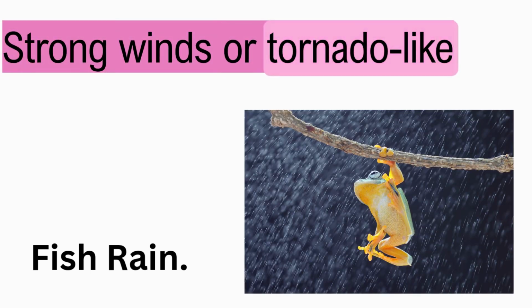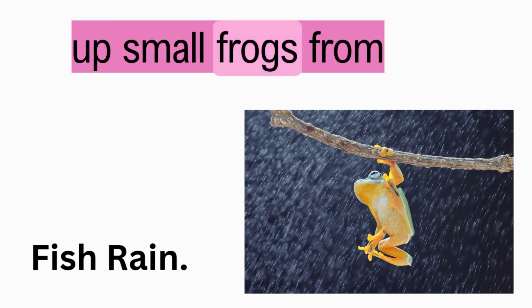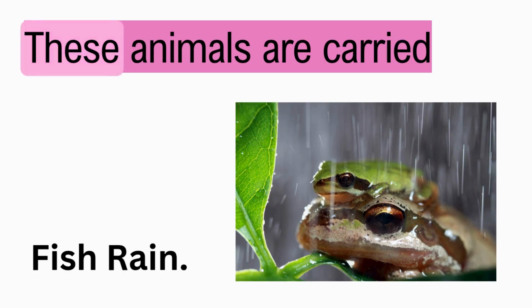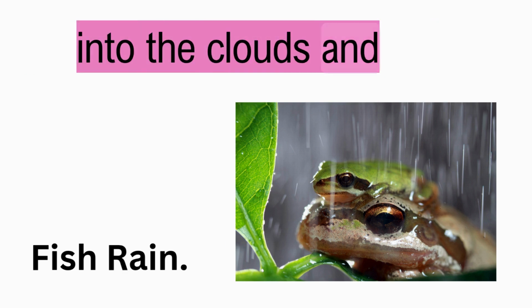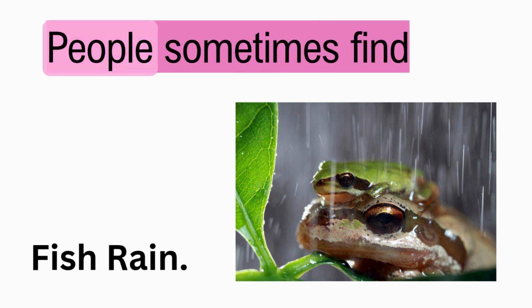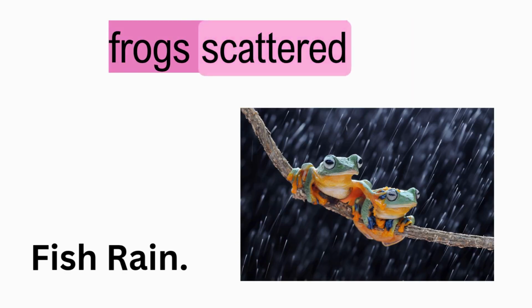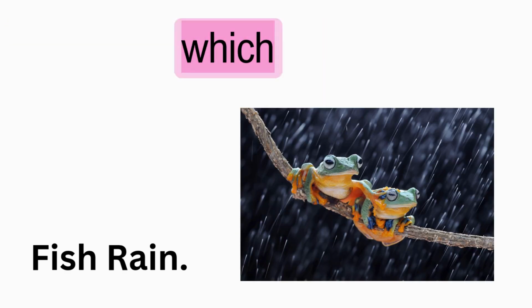Strong winds or tornado-like water columns pick up small frogs from wetlands or ponds. These animals are carried into the clouds and later dropped far away. People sometimes find frogs scattered across streets after storms, which can seem very strange.